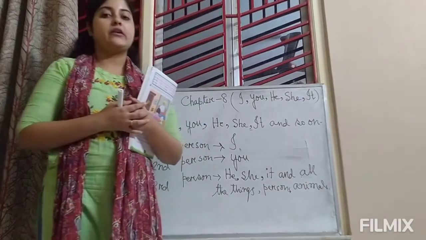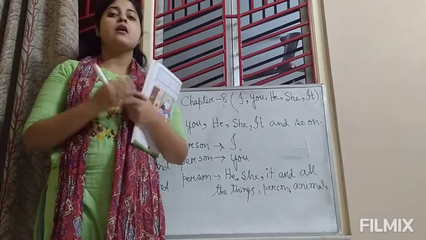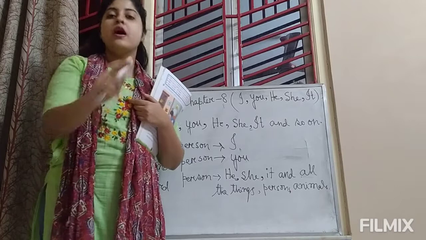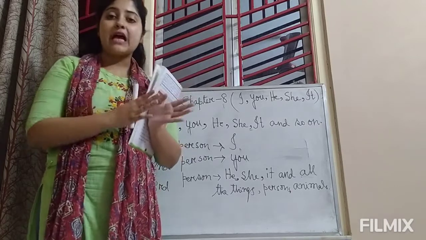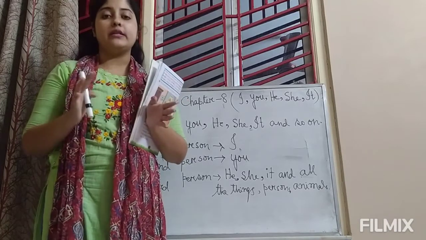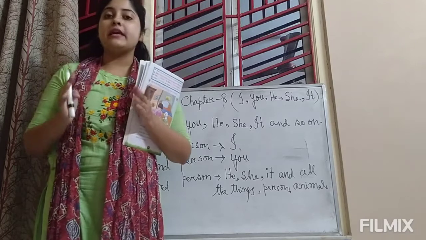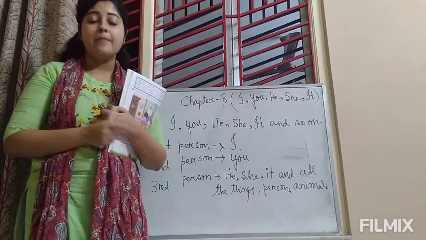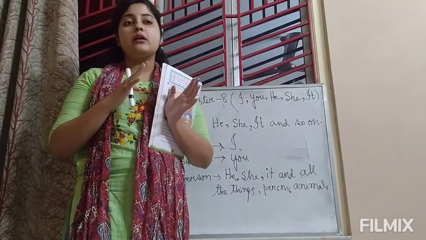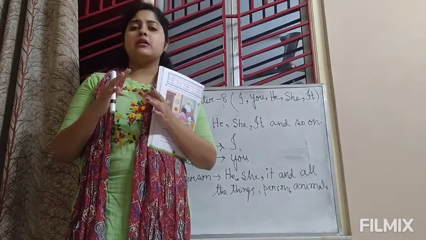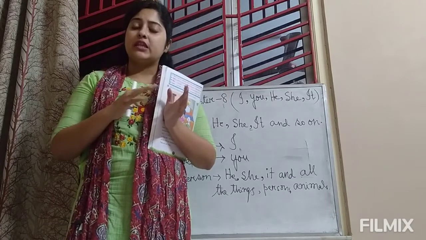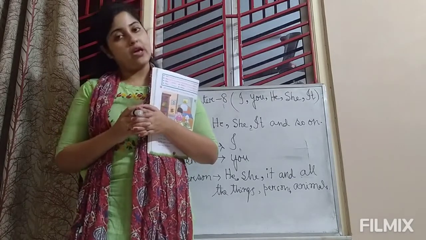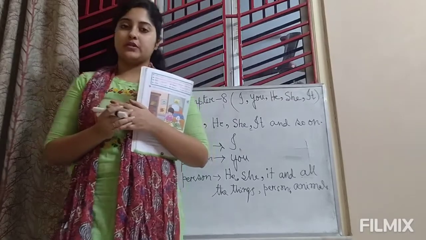Fine. So in grammar we have three persons. First person means I, second person means you, and third person means except I and you, all the words. Okay, he, she, it, they. In the next chapter we will know about they. And all the persons, animals, all of the things we can say as third person.